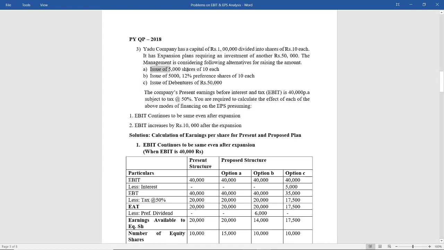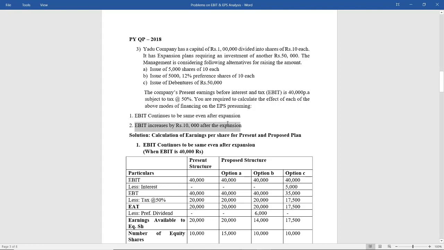So issue of 5,000 equity shares of 10 each, issue of 5,000 12% preference shares of 10 each, and issue of debentures of rupees 50,000. Now the company's earnings before interest and taxes is 40,000 per annum, which is subject to a tax of 50%. So you're required to calculate the effect of each of the above modes of financing on EPS, presuming EBIT continues to be the same even after expansion.